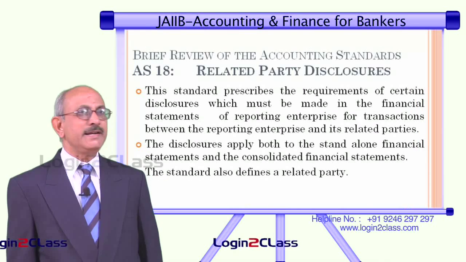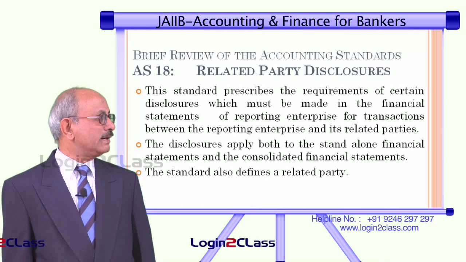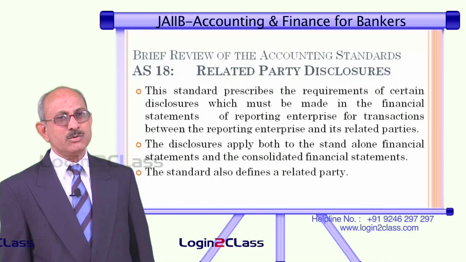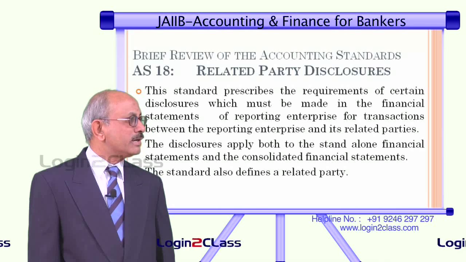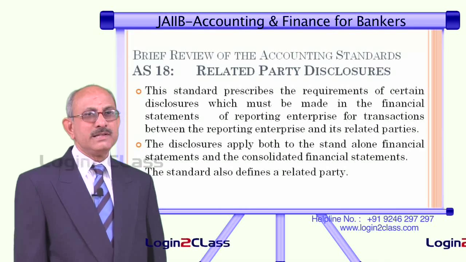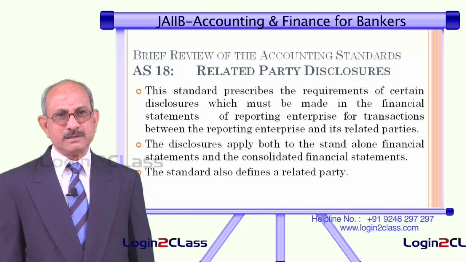We will go to AS 18, meant for related party disclosures. This is again a very important accounting standard. Related party is what? A related party is a party which is related to the enterprise and is having dealings with the enterprise.